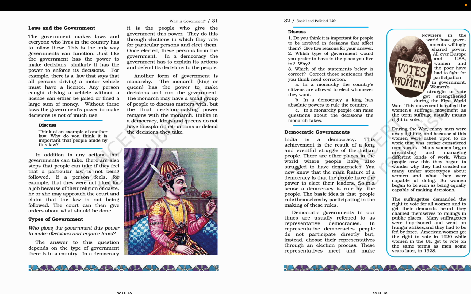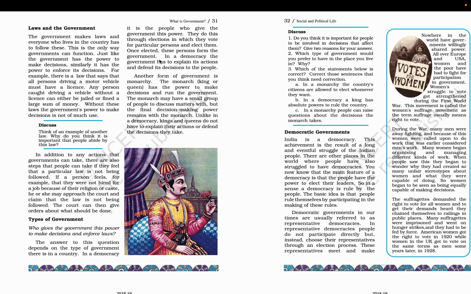Types of government. Who makes the government, or who gives the government this power to make decisions and enforce law? The answer to this question depends on the type of government there is in a country. In a democracy, it is the people who give the government this power. They do this through elections in which they vote for particular persons and elect them.